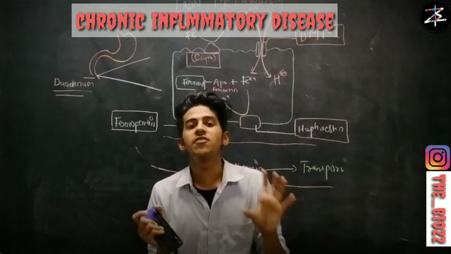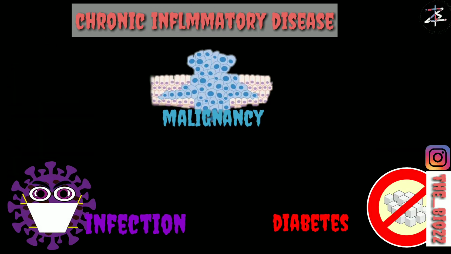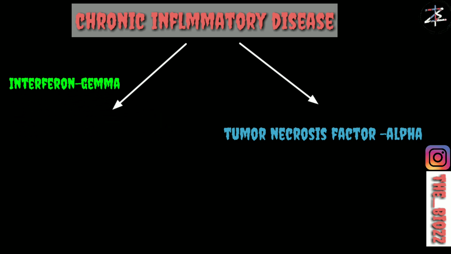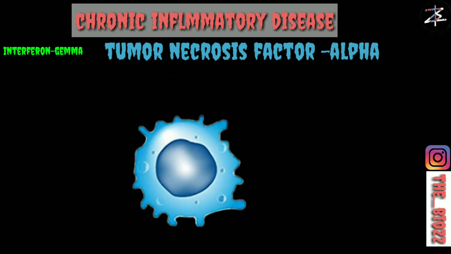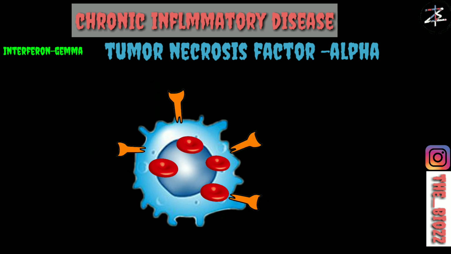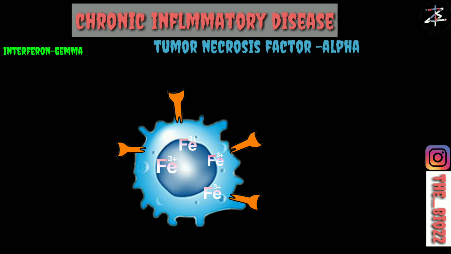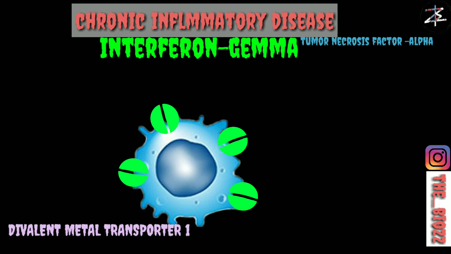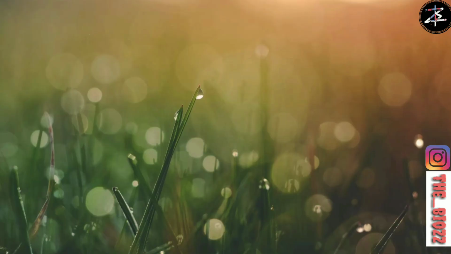In some chronic inflammatory diseases like malignancy, diabetes, and infection, due to the chronic inflammation there is constant release of cytokines, mainly tumor necrosis factor alpha and interferon gamma. Tumor necrosis factor alpha increases the phagocytosis receptor on a macrophage. Due to this, there is more phagocytosis of your RBC and more iron is stored in a macrophage. While interferon gamma increases the DMT transporter, that means divalent metal transporter. So due to this, iron is constantly transported into your macrophages, and the iron in the macrophages is again increased.